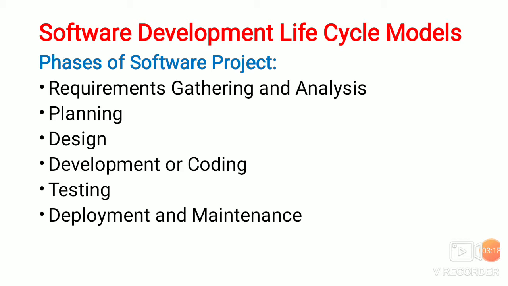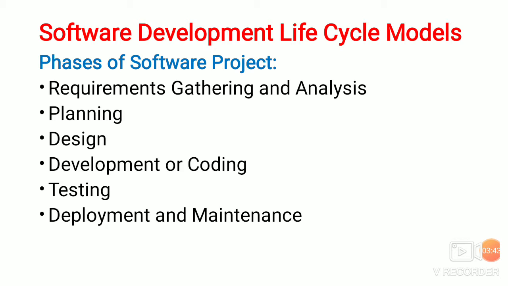Now the third phase is the design phase. The purpose of the design phase is to figure out how to satisfy the requirements given in the SRS document. The design phase produces a representation that will be used by the development phase. The design phase is usually divided into two levels.